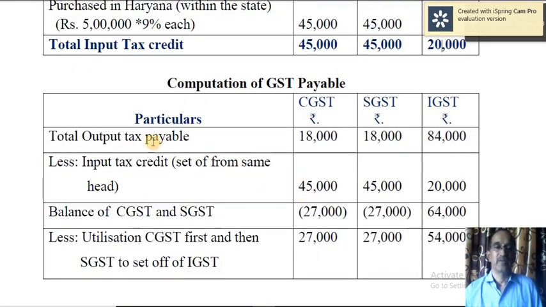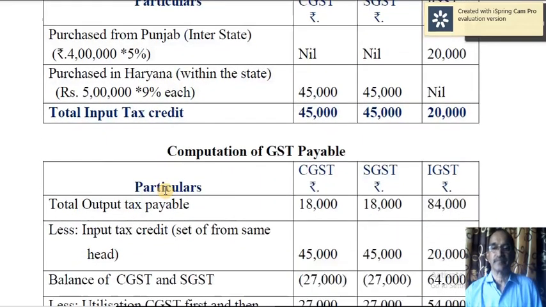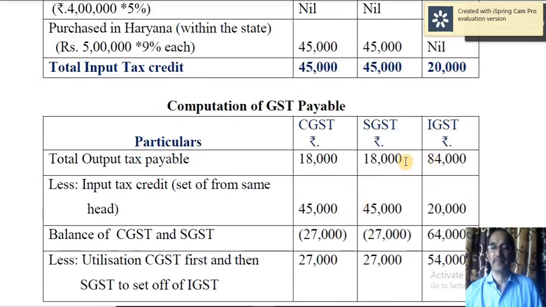Look here, total output tax payable as per this calculation 18,000, 18,000 and 84,000 here.